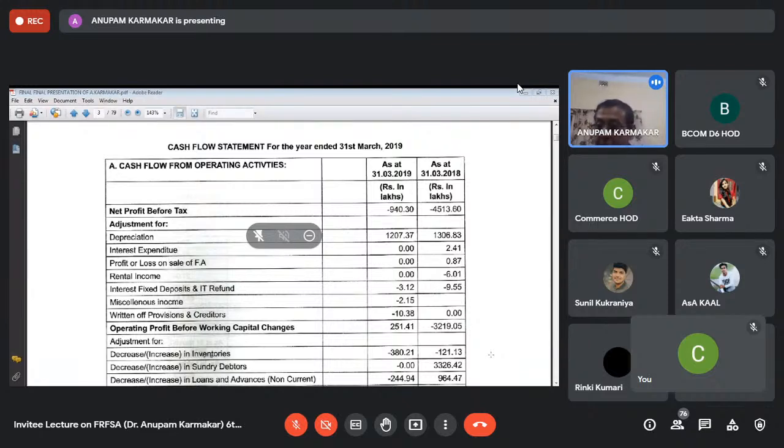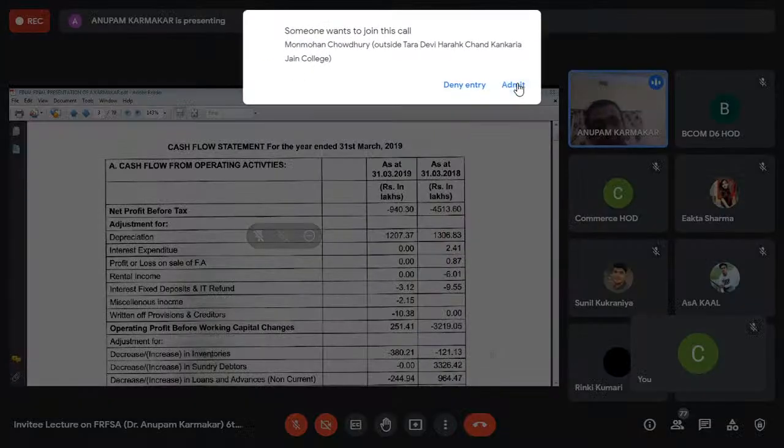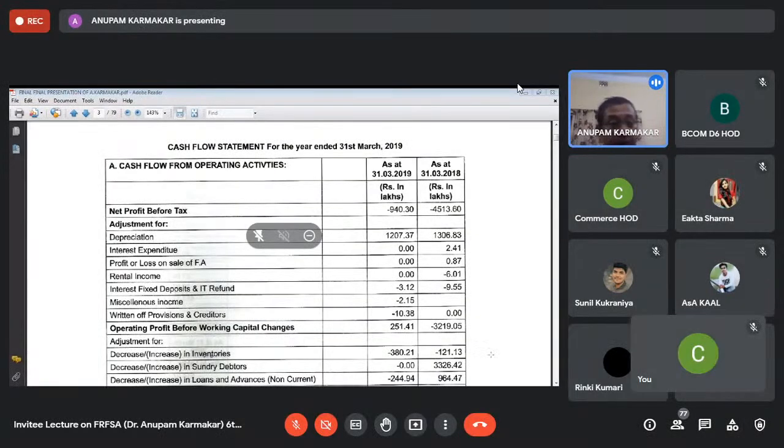That means when it is hampering the going concern concept due to this negative net worth, then the company must be liquidated. But in this case, what happened is that the company secretary prepared the cash flow statement, balance sheet and statement of profit and loss as per Schedule 3 and as per the new accounting standard IND-AS 7.